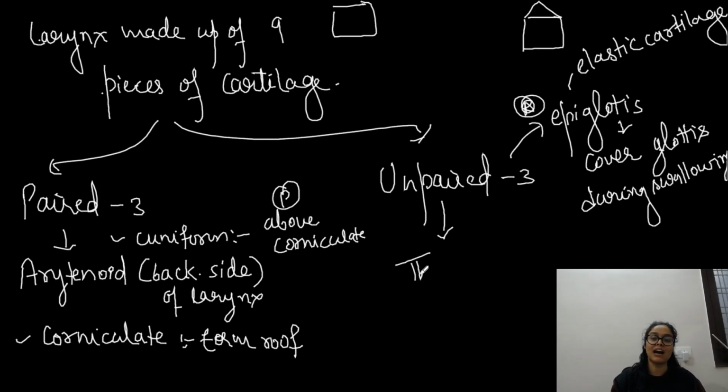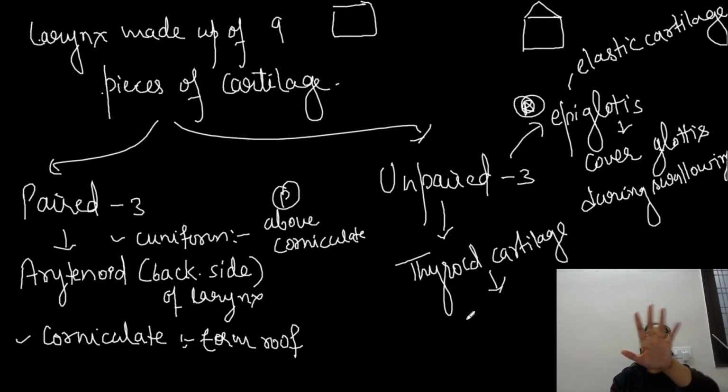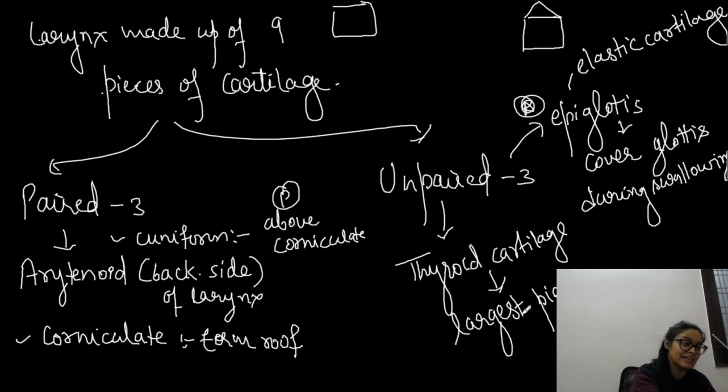The second piece of the cartilage is thyroid cartilage, and यहाँ से question पूछेगा, which is again unpaired, and among all this it is the largest piece. So you can say that this is the largest piece of cartilage that is forming our larynx, right? Made up of hyaline cartilage.